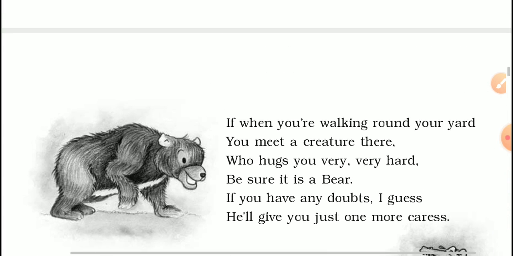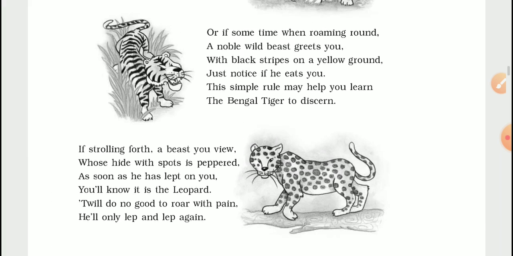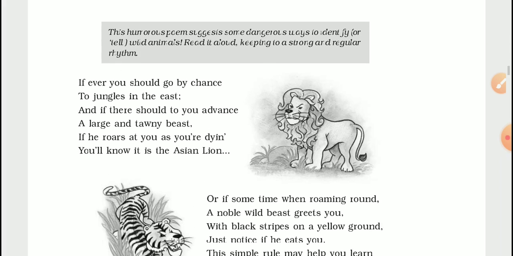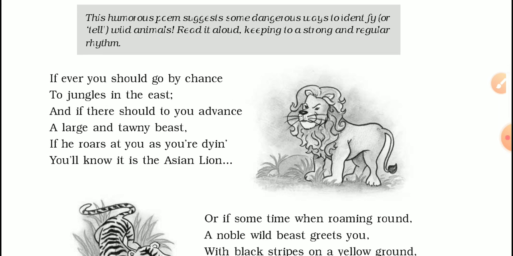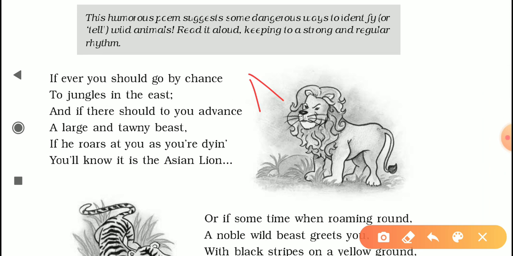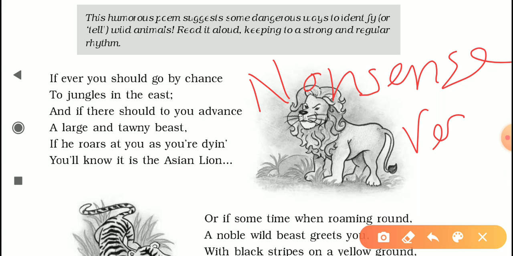The verses or poems that she had written mainly could be included in the genre of nonsense verse. Now let's look at this phrase, nonsense verse. Do you know what it is? Do you remember that you have read a poem by Edward Lear named The Duck and the Kangaroo, both in your class 8 and 9? While reading that poem, I also encountered this phrase, nonsense verse. Now, what does it mean actually?